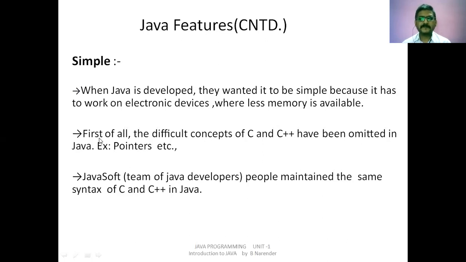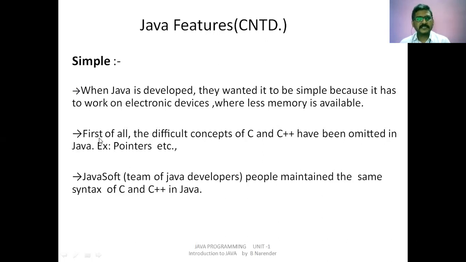So it may be a leak of memory which happens with the pointer concept. So that's why Java omitted these kinds of concepts in its features.